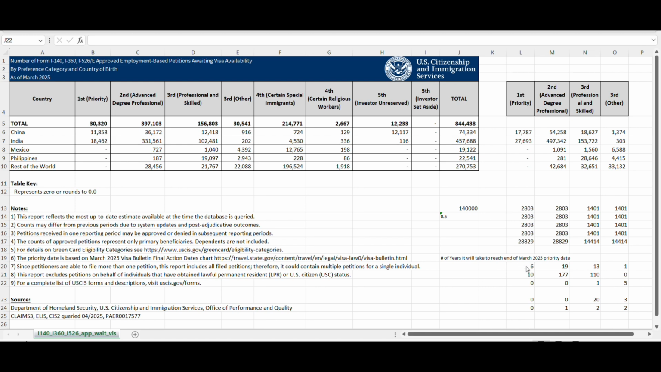So what I did here is I did straight away simple math, right? I divided the backlog with the available visa numbers. So that means I'm considering a constant 140K every fiscal year, with that split of 2800 for, in this case, EB1 China. EB2 China will be the same. EB1 China, EB1 India, EB1 Mexico, EB1 Philippines, all will have the same kind of split because it's a 7% cap on those, and the remaining will be the rest of the world.